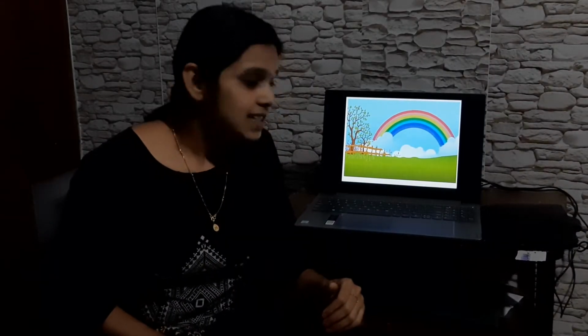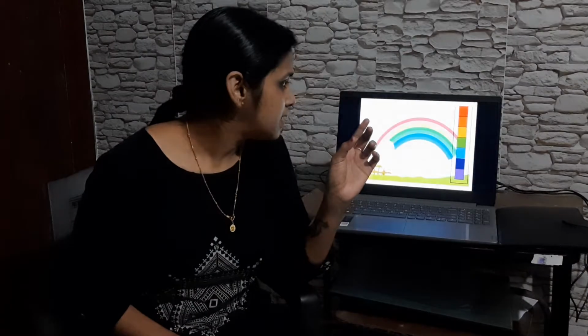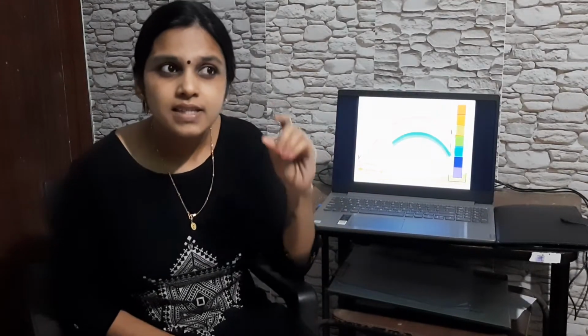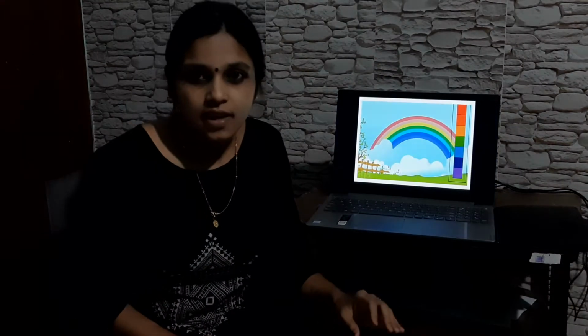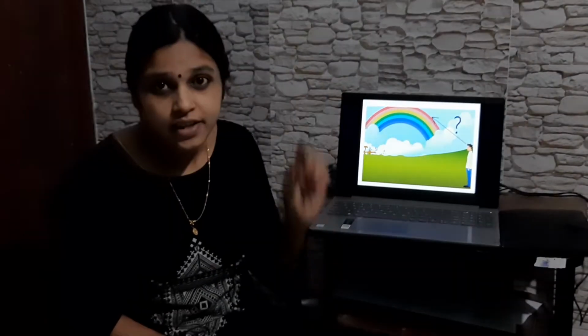So let's go back to our topic, the formation of rainbow. In a rainbow, we see approximately 7 colors. Actually, the last 2 colors, violet and indigo, are very difficult to distinguish. We see it as a violet color together, but actually there are 7 colors in a rainbow. And in the upper edge, why do we see only red color? What is the reason for that edge to look red?